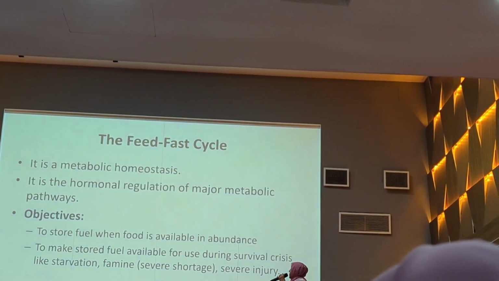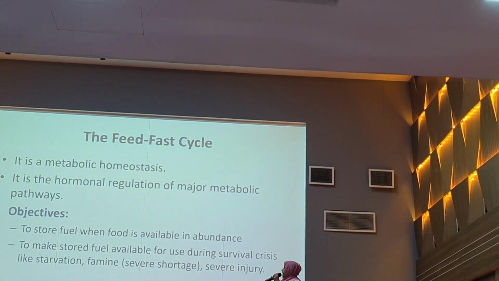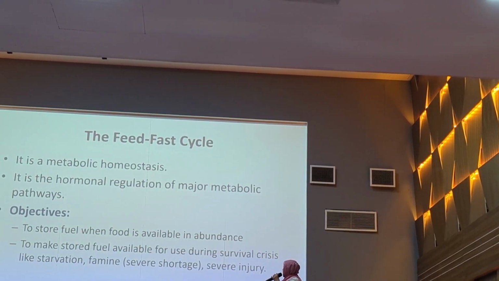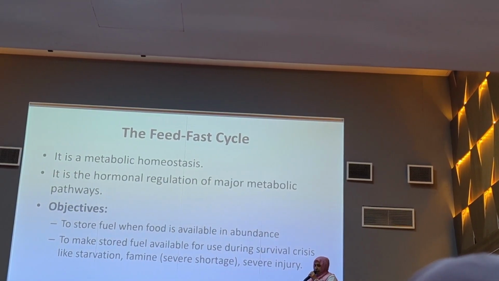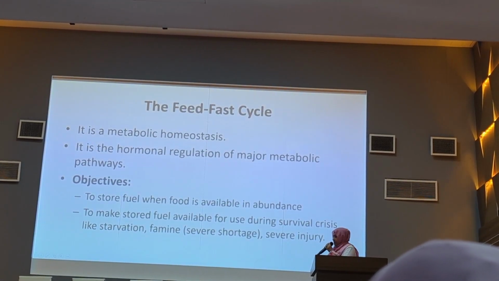Objectives of the fed-fast cycle: to store fuel when food is available in abundance, and to make stored fuel available for use during survival crises like starvation, famine, and severe injury.